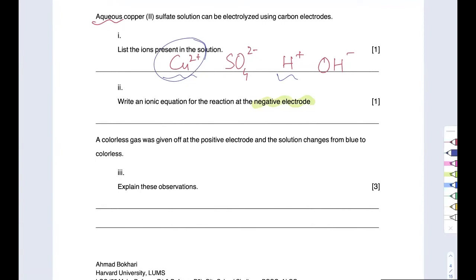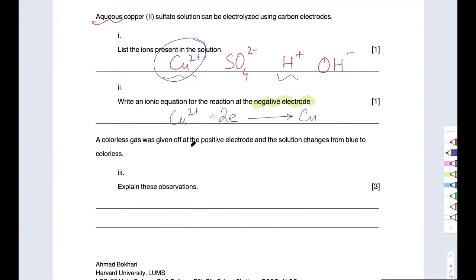Because this is reduction that they do, and metals try not to do that. So if they can avoid it, they will. And copper being less reactive has no option but to get reduced here. So copper goes there, gains 2 electrons, makes copper atoms, which you see as pink solid.